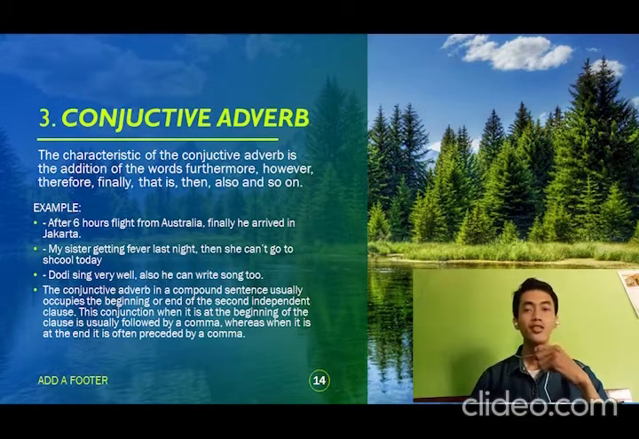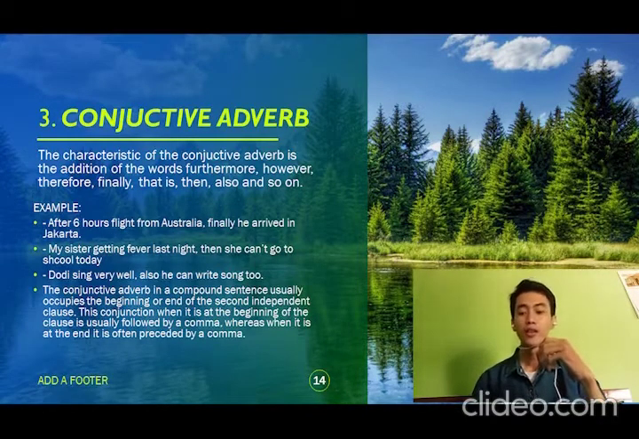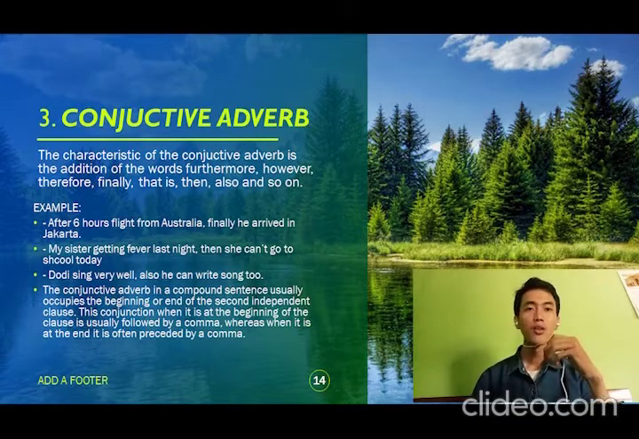Note, the conjunctive adverb in a compound sentence usually occupies the beginning or end of the second independent clause. When it is at the beginning of the clause, it is usually followed by a comma. When it is at the end, it is often preceded by a comma.